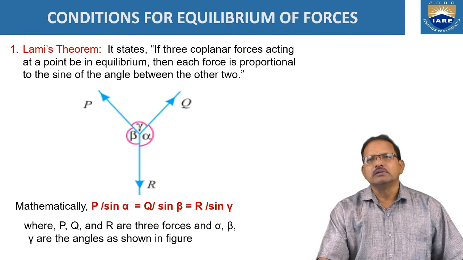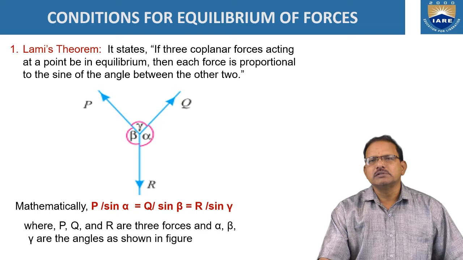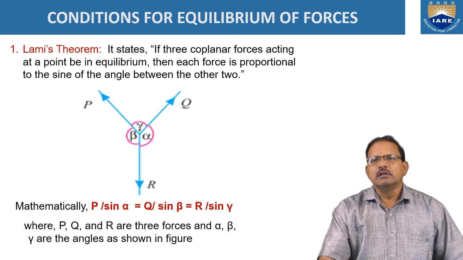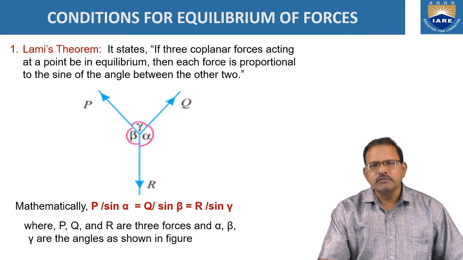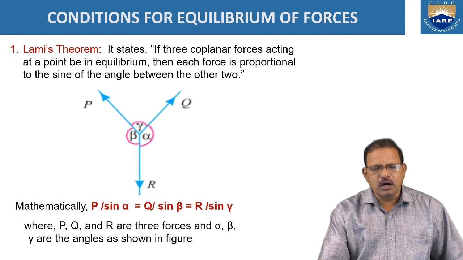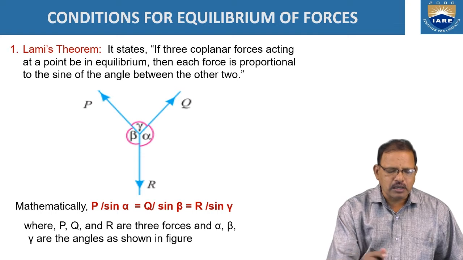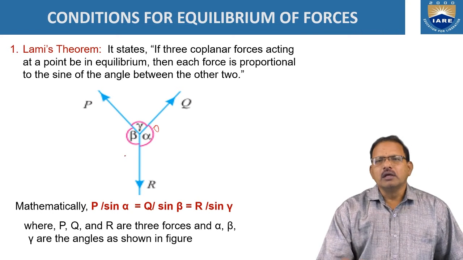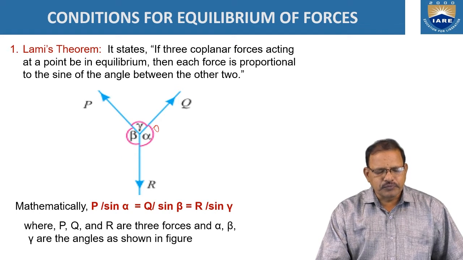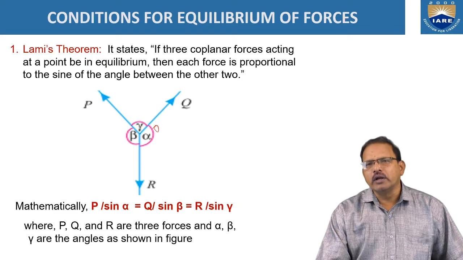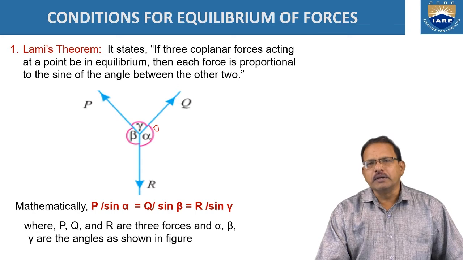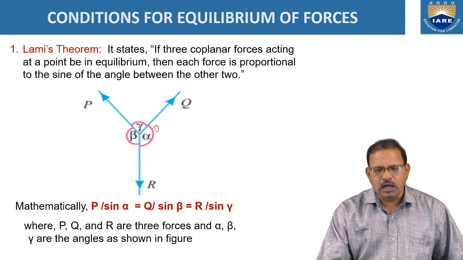According to Lami's principle, it states that if 3 coplanar forces are acting at a point in equilibrium, then each force is proportional to the sine of the angle between the other two forces. Let P, Q, R be the 3 forces acting on a body at a point O. If these 3 forces are keeping the body in equilibrium position, let gamma represent the included angle between the forces P and Q, beta between P and R, and alpha between Q and R.